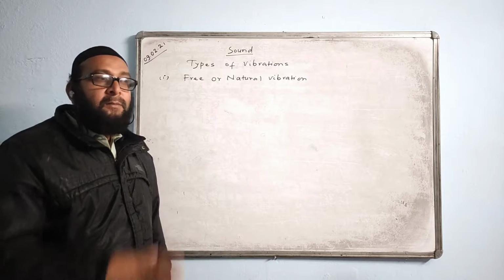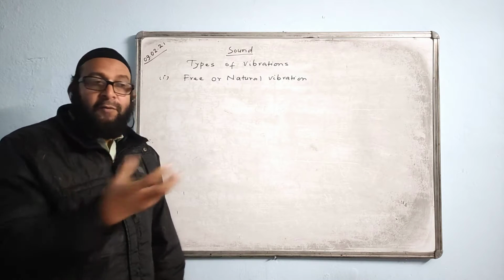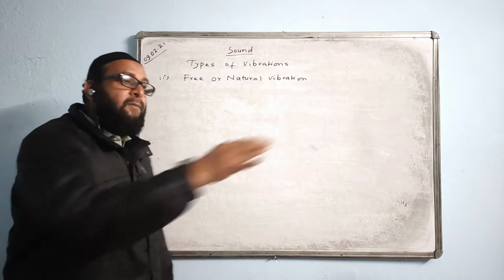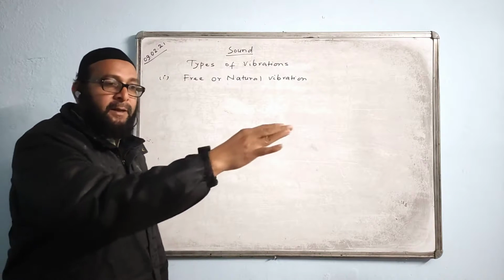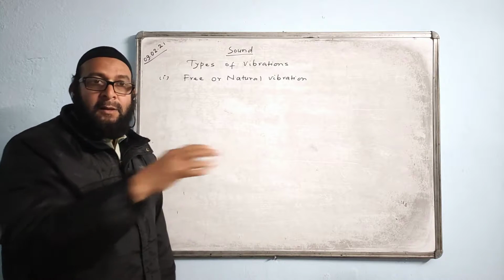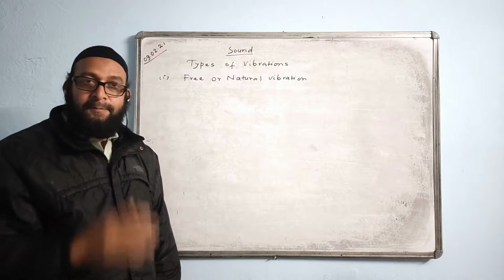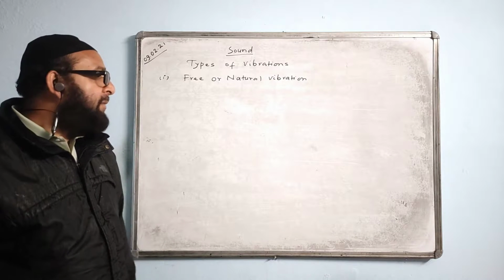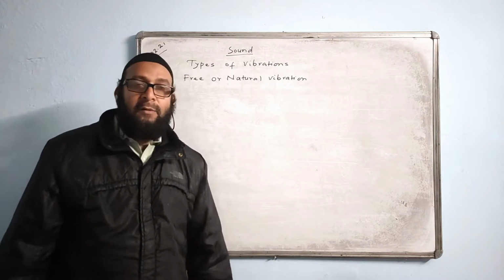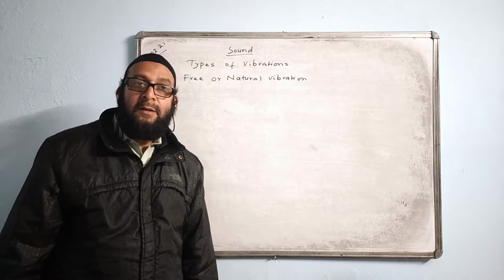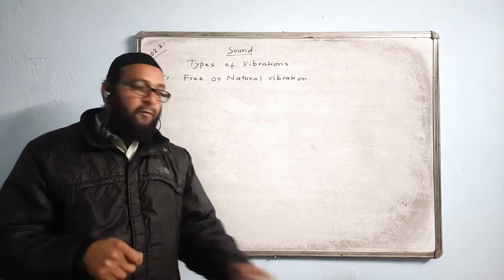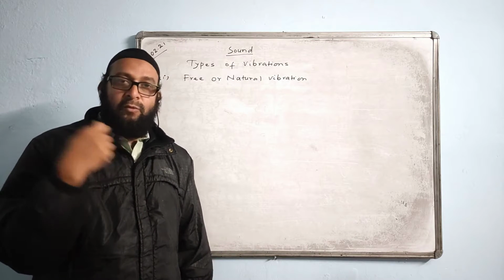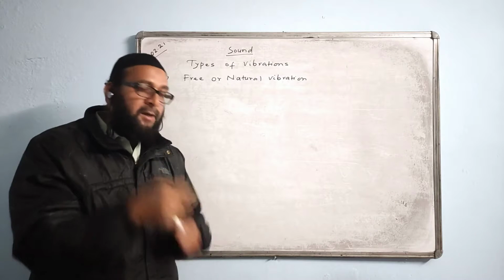Like for example, vibration of a pendulum. The oscillation of a pendulum ball: you bring it here and release, it will go by itself and keep vibrating like this. You don't have to give the force again and again to make it vibrate. So there are many examples of free vibration. Yes, tuning fork. When hit against a tabletop, it will vibrate on its own. You don't have to give force again and again. Once you hit it, it vibrates.